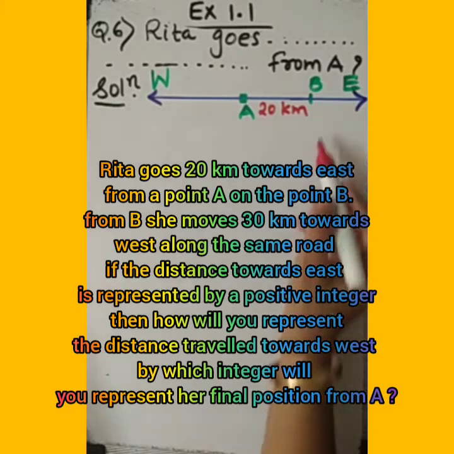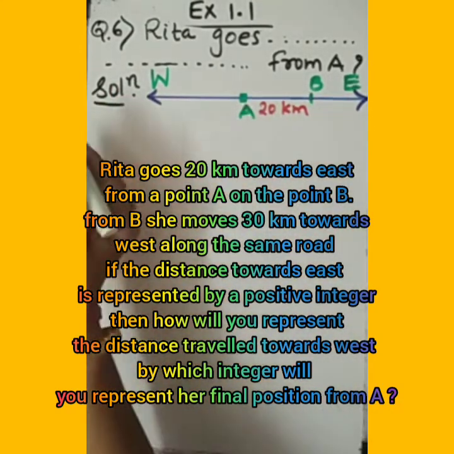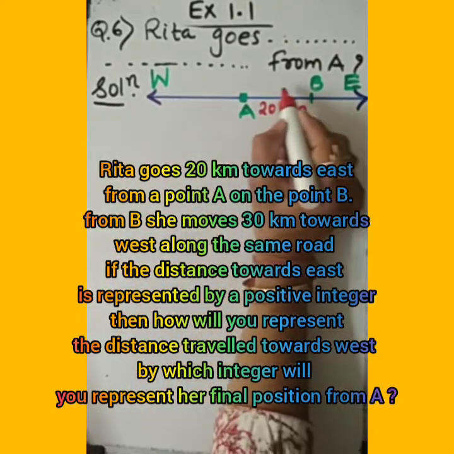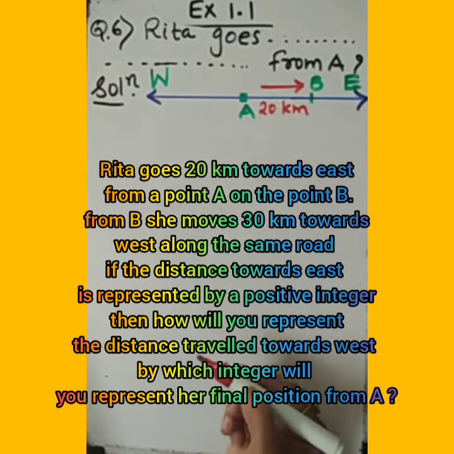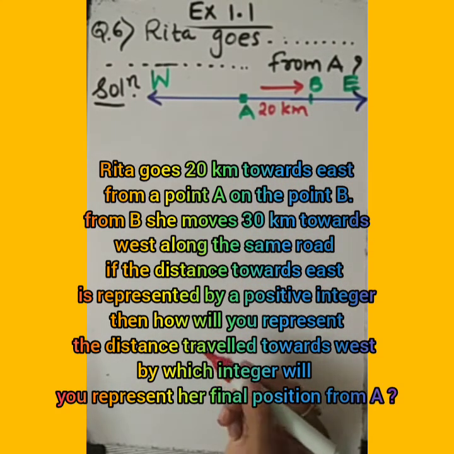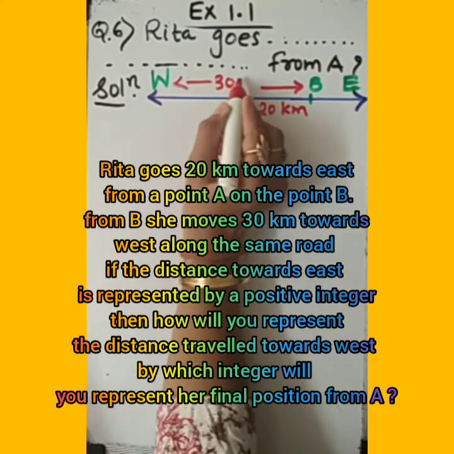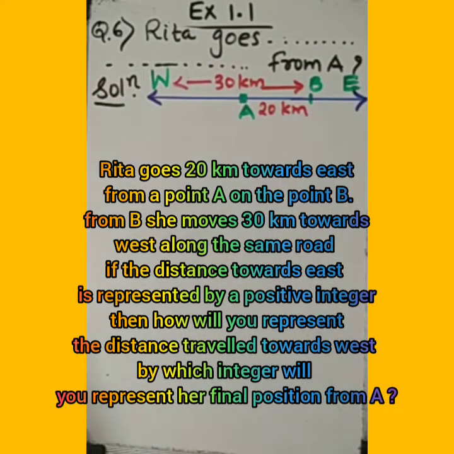It means from point B, now she is moving in the west direction, means she is coming back in this direction, and she is moving. How much is she moving at that time? The distance she covers is 30 kilometer. But this time she is covering it in the opposite direction.